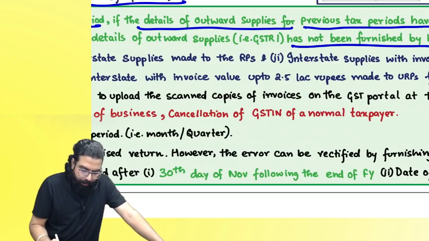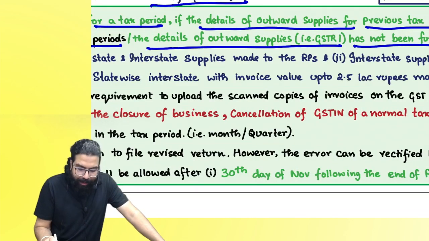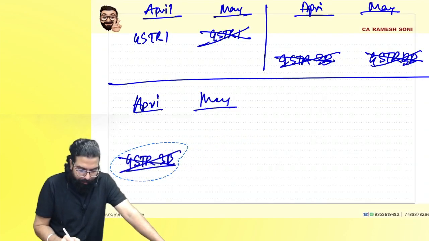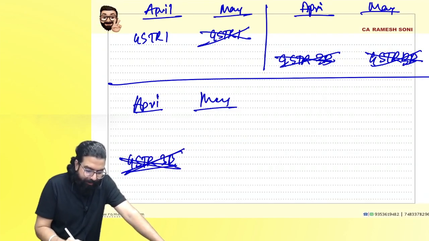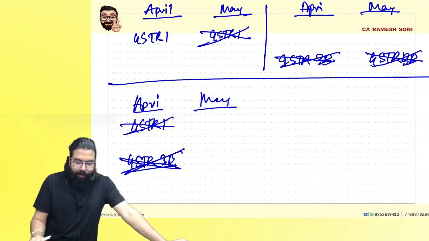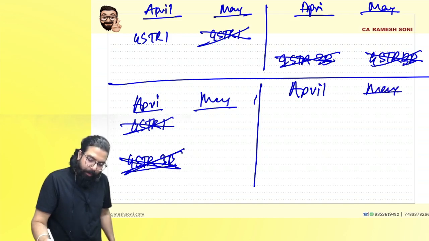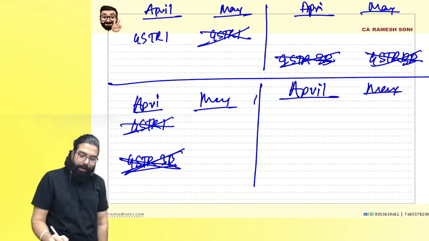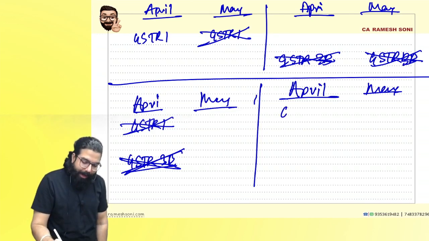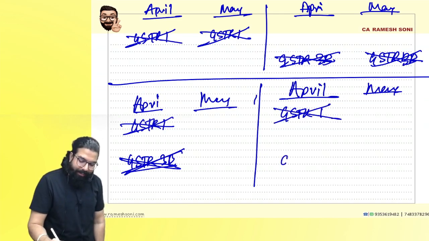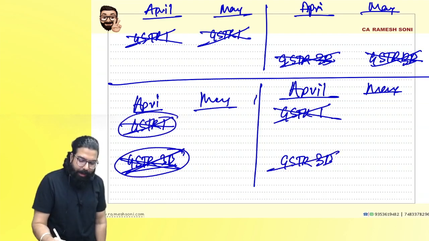If the details of outward supply, GSTR 1, have not been furnished, can you tell me, supposedly, I'll write over here only. I will not be able to file my GSTR 3B if GSTR 1 is not filed. Can you go ahead and tell me the summary now? April and May. Sir, everyone over here, tell me. I did not file my GSTR 1. If I did not file my GSTR 1 here, then sir, GSTR 3B I can't file. Here, GSTR 1 did not file, GSTR 3B I can't file, correct?